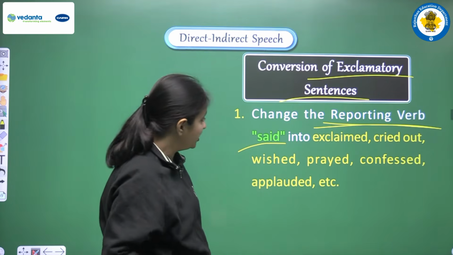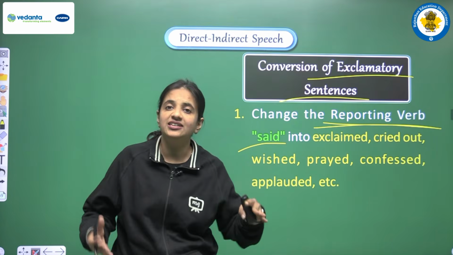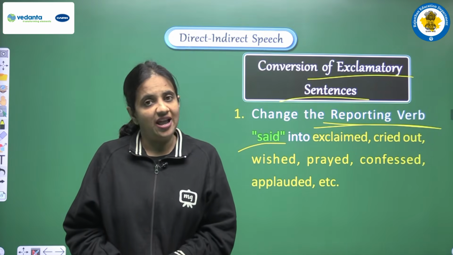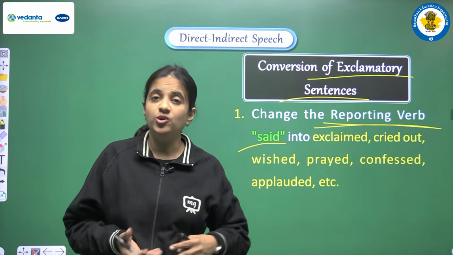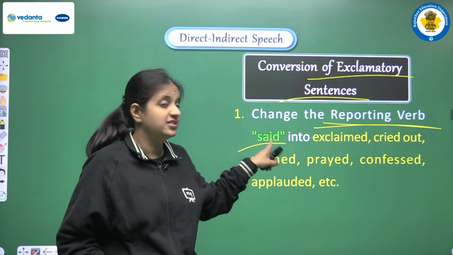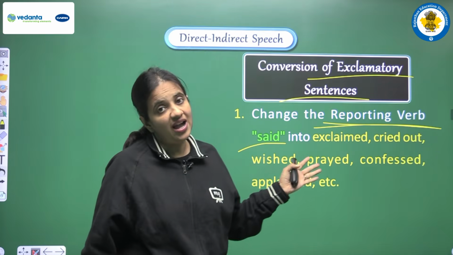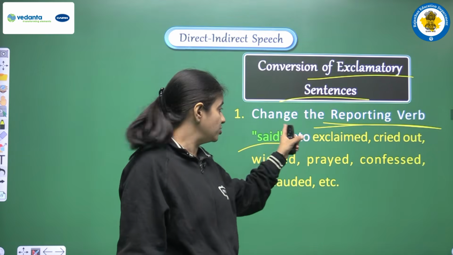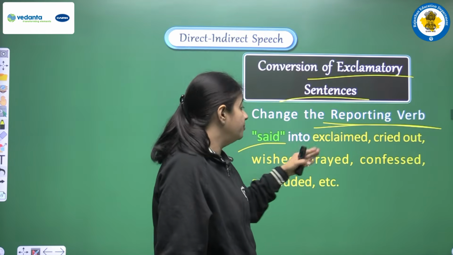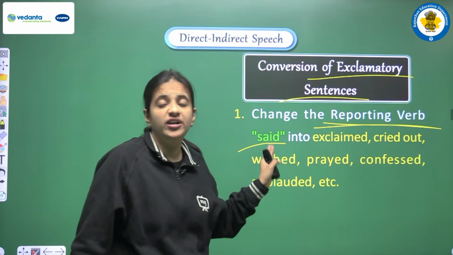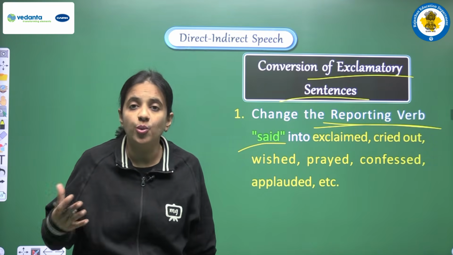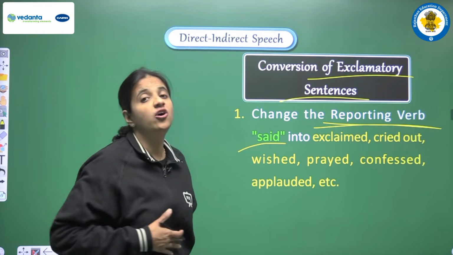So how we have to change? So again we have to read the direct speech very carefully. We have to observe the mood that we are having in the sentence, and according to the mood we have to do the change. According to the mood we have to change the verb. So for that again we are having so many options. In the place of said we can write exclaimed, cried out, wished, prayed, confessed, applauded, etc. Okay, so according to the mood we can pick any word from all these options, or we can have so many other options also.